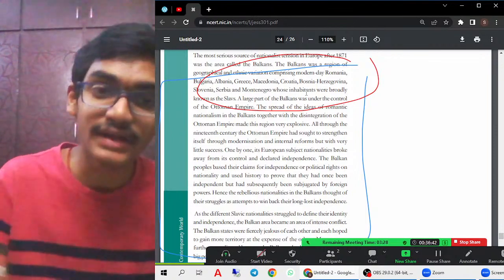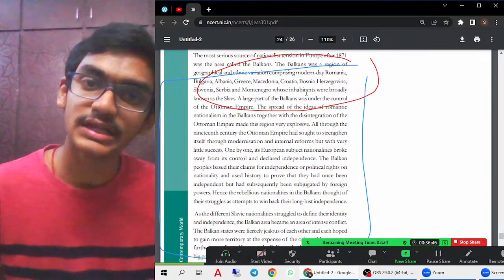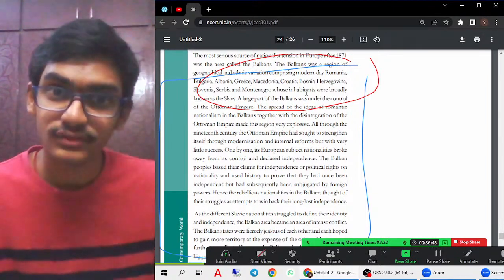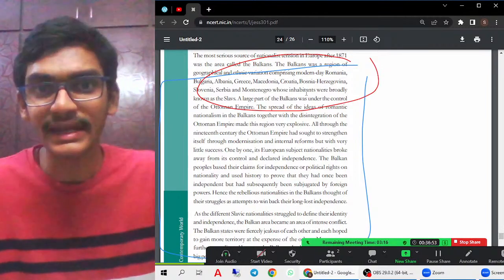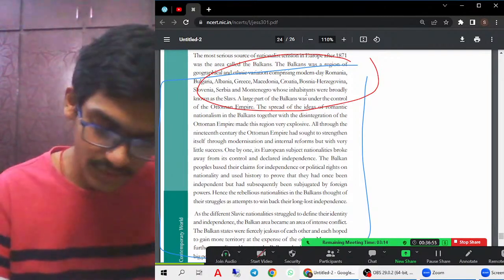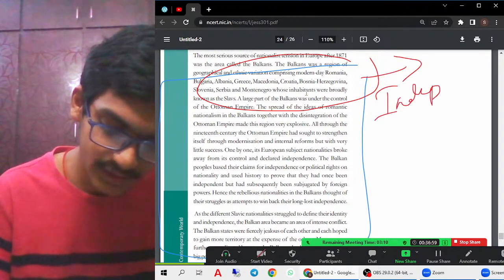So they are actually demanding, they are fighting for their long lost freedom. Long lost freedom is nothing but because of the outside forces, the outside superior and dominant forces, they have been subjugated, they have been colonized, and they're fighting for the freedom of their country. So that is the main aim: they want their independent nations.